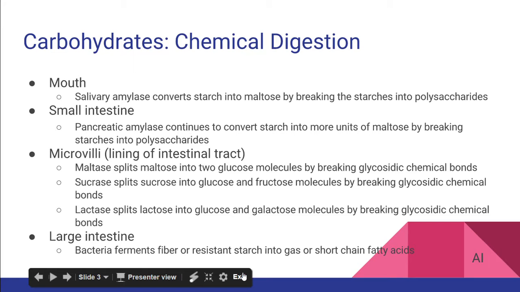Once the carbohydrates reach the small intestine, pancreatic amylase breaks down starch into more units of maltose. Further down the intestinal tract, microvilli split disaccharides into monosaccharides. Once carbohydrates reach the large intestine, bacteria ferment fiber or resistant starch into gas or short-chain fatty acids.